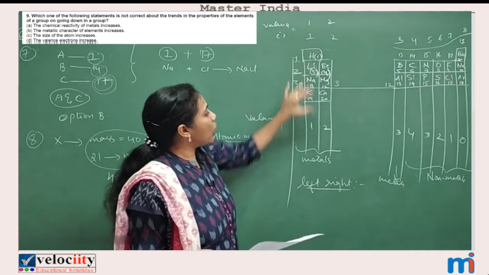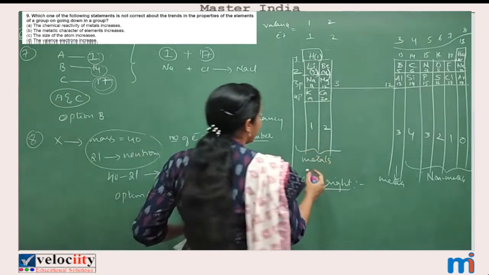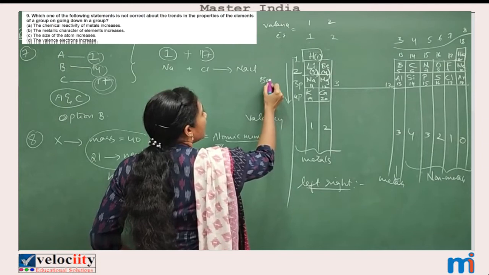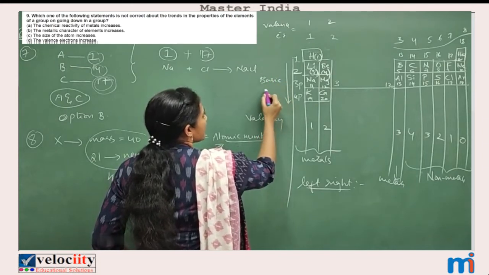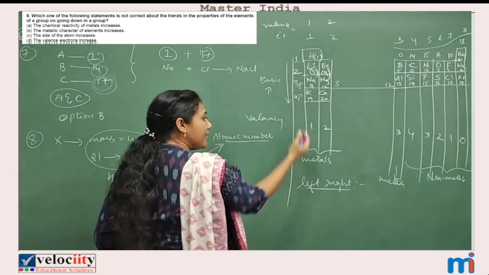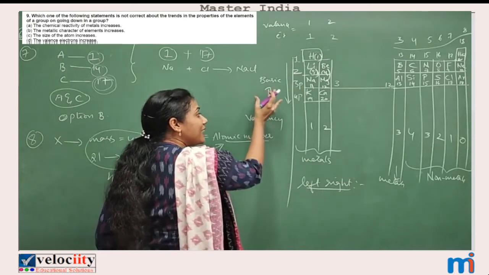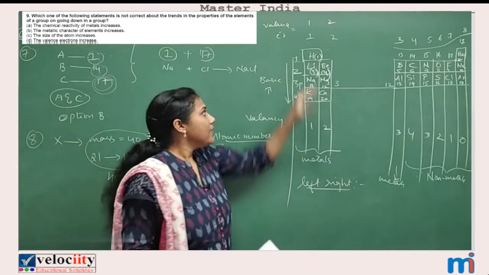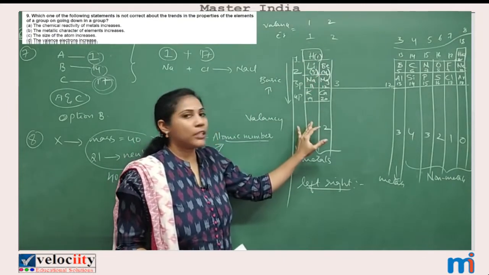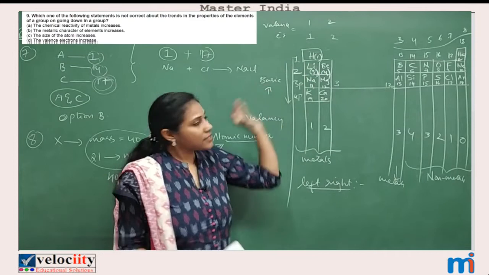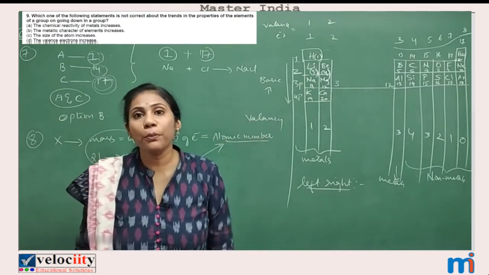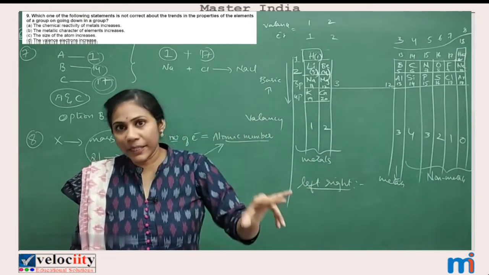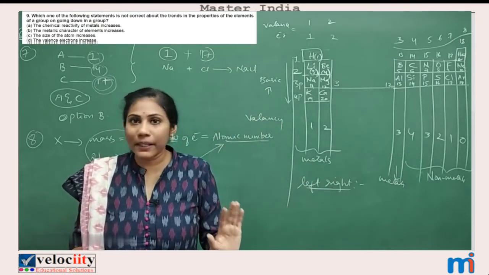As you go from top to bottom, basic nature increases, and as basic nature increases, reactivity of element also increases. Or remember this way: size increases from top to bottom. Size more, basic nature more, chemical reactivity more. So this way you can remember.